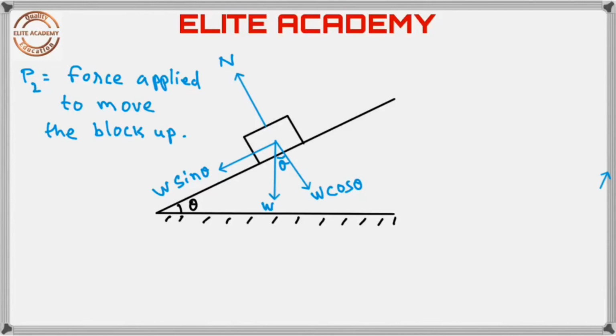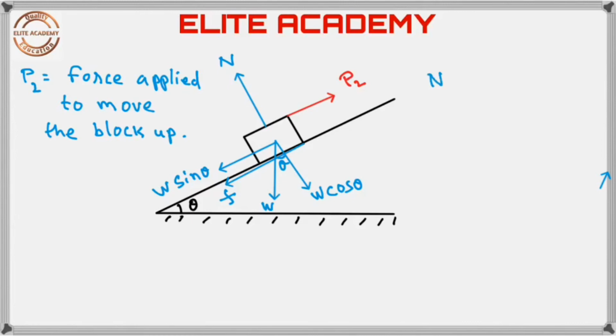Let us apply force P2 parallel to the inclined plane, up the plane. When the block tends to move upwards, the friction acts in the opposite direction, down the plane. So F is acting down the plane in the opposite direction of P2.